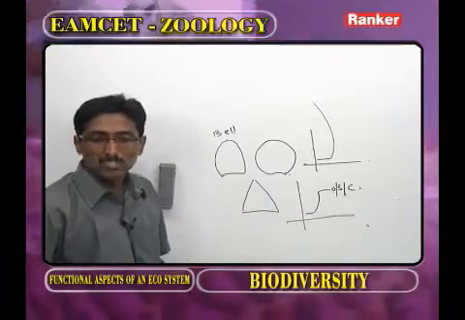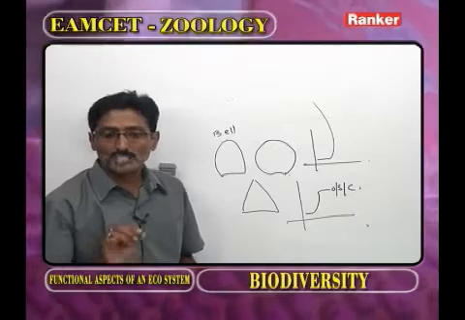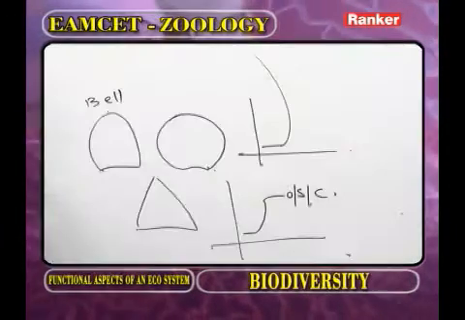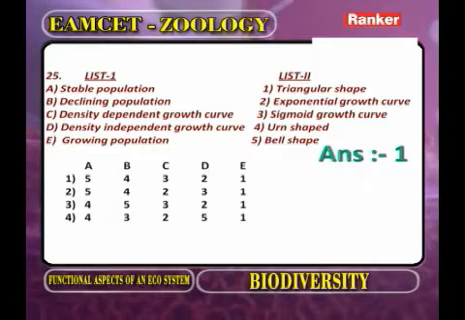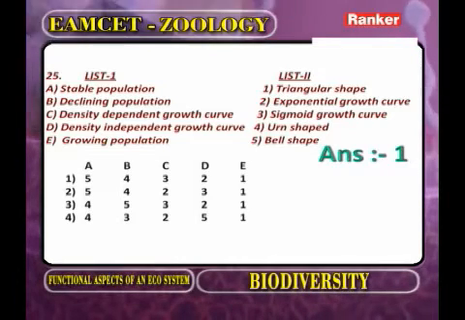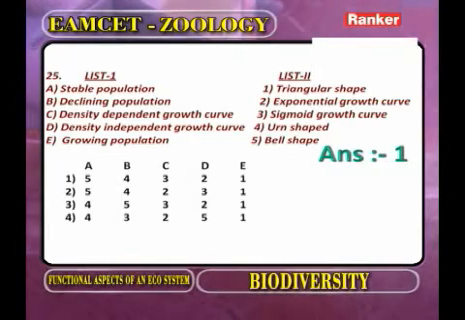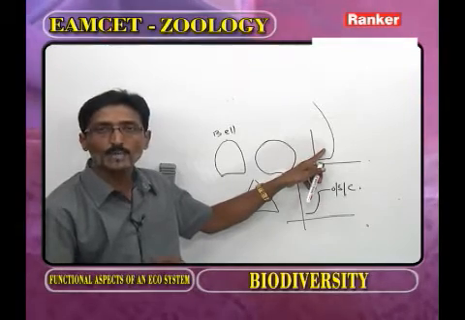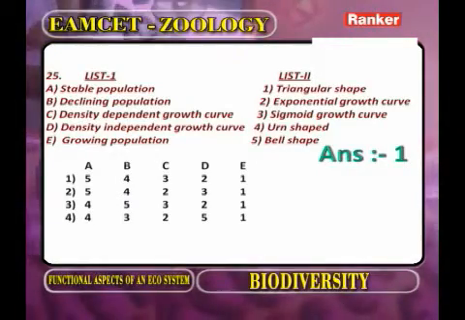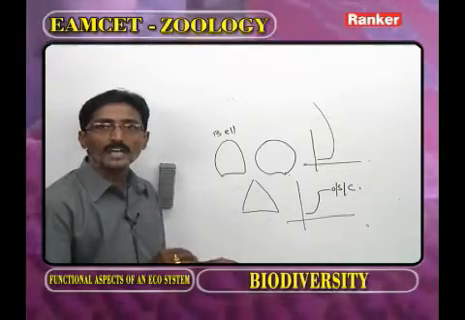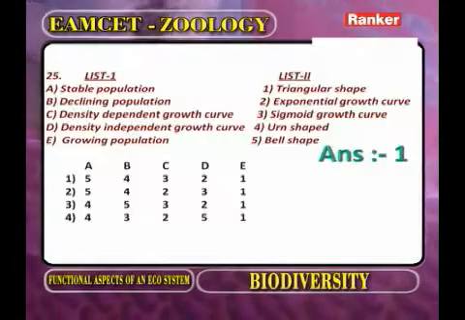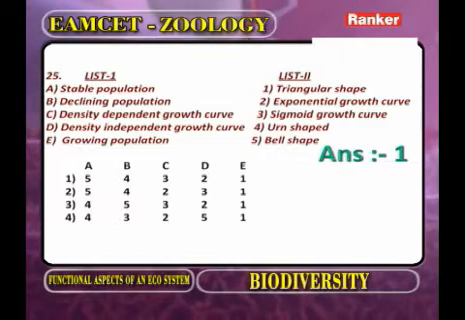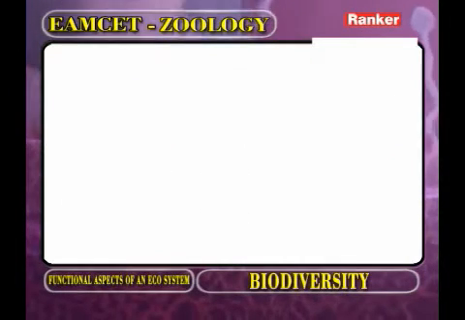Now you observe, what is the shape of the stable population? Bell shape. Declining population shape, urn shape. What is the density dependent? S-shaped or sigmoid growth curve. Density independent growth curve, that is the J-shaped growth curve or exponential growth curve. Growing population, that is the triangular shape. Based on this information, you have to observe the answer. Now we go for the next question.